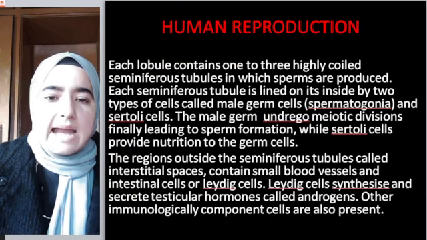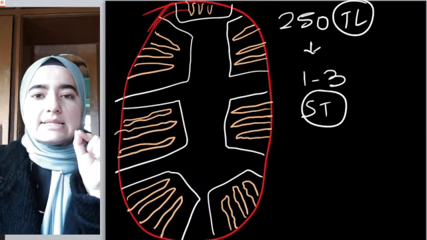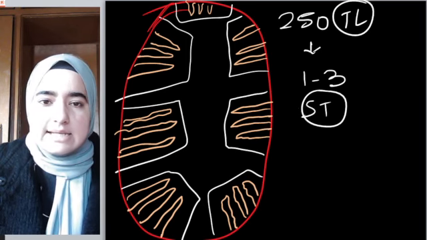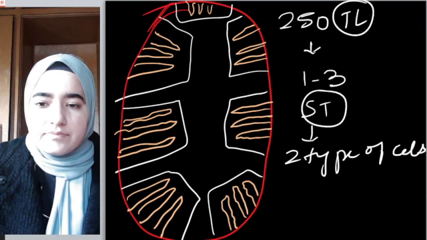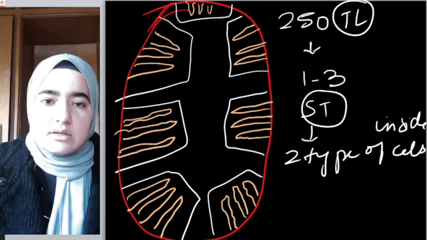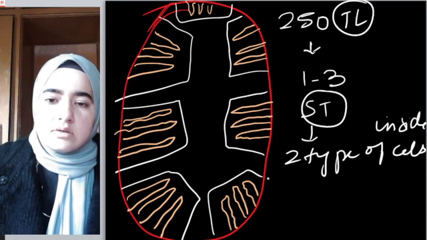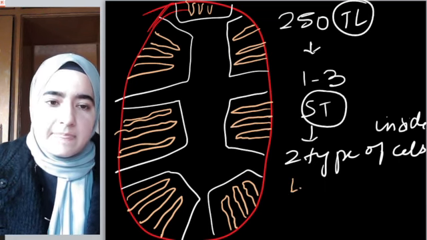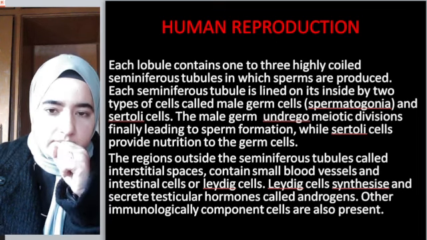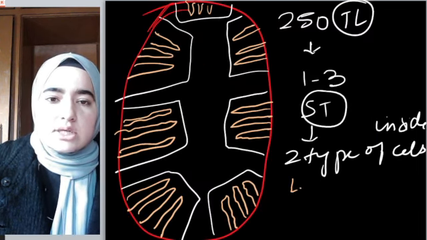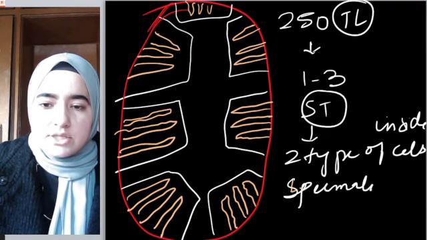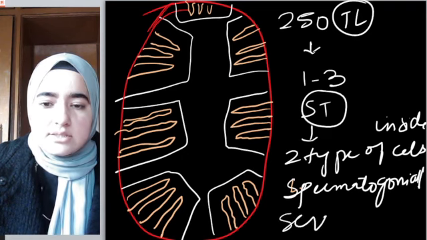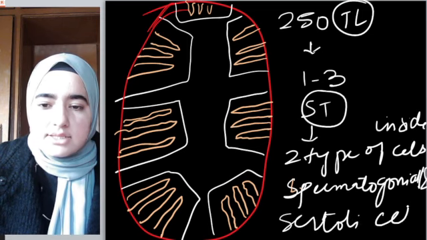The seminiferous tubule on its inside is lined by two types of cells, namely spermatogonia, the male germ cells, and Sertoli cells.